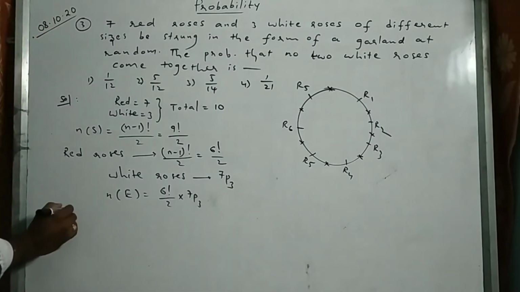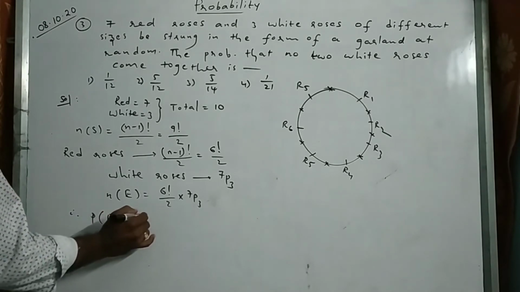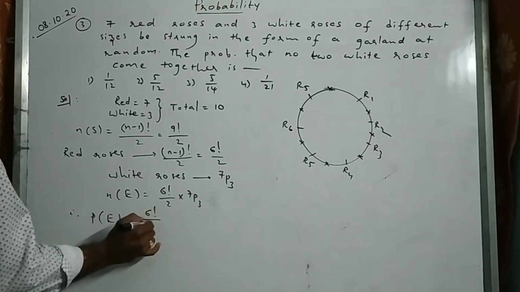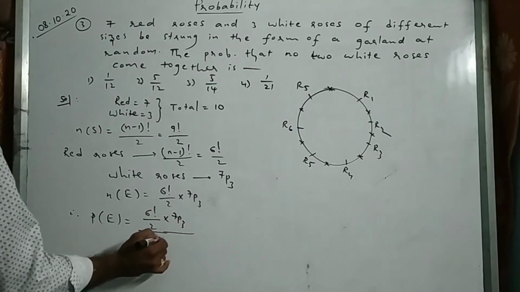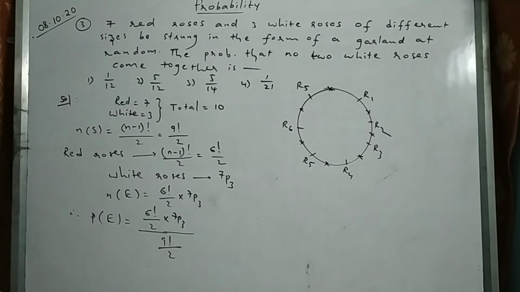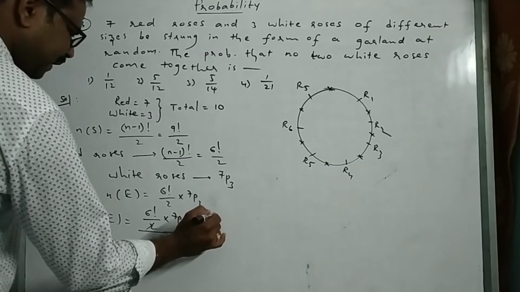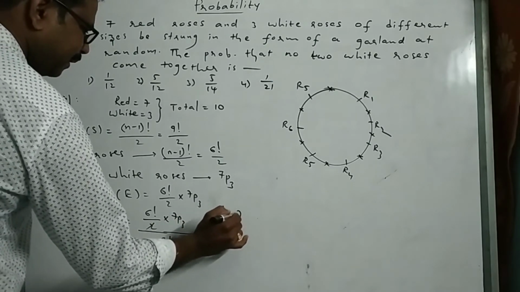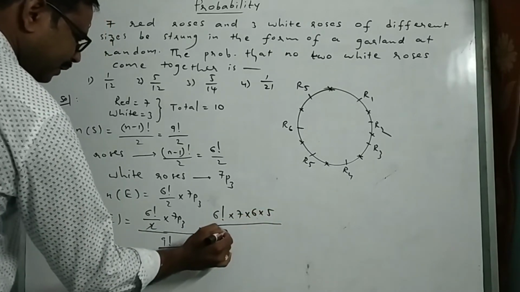Now the required probability is equal to favorable cases over total: 6 factorial by 2 into 7P3 by 9 factorial by 2. So 2 gets cancelled. 6 factorial into 7P3 means 7 into 6 into 5 by 9 factorial.